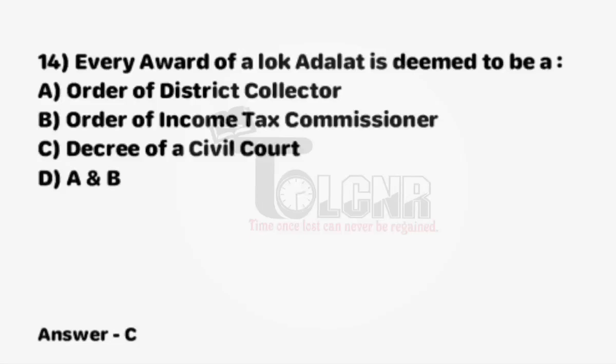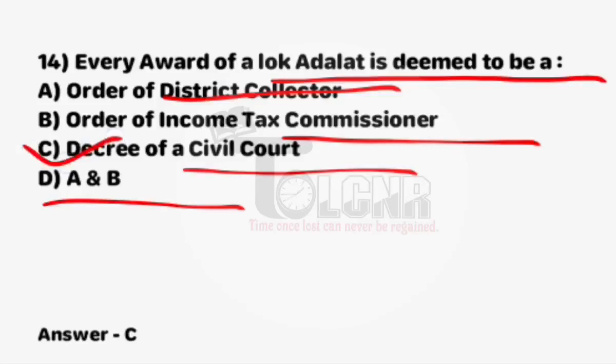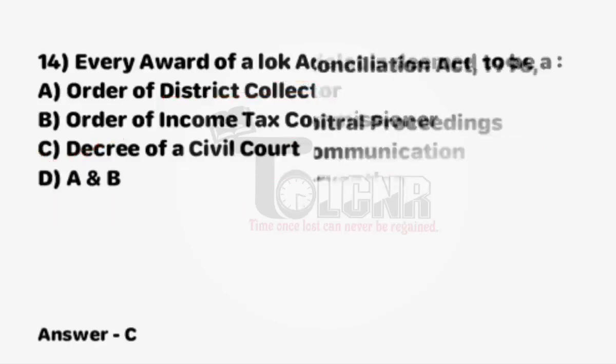Next question, every award of a Lok Adalat is deemed to be a first option, order of district collector, and option B, order of income tax commissioner, and option C, decree of a civil court, and option D, A and B. Option C is correct, decree of a civil court. Every award of a Lok Adalat is deemed to be a decree of a civil court, right?